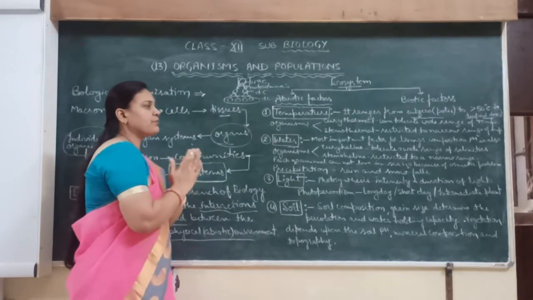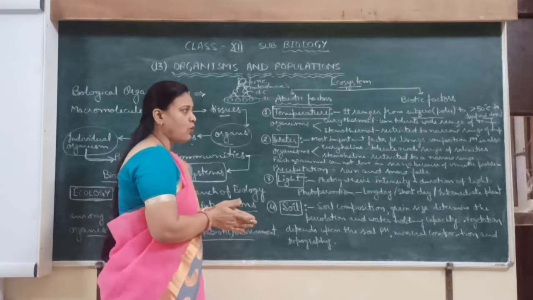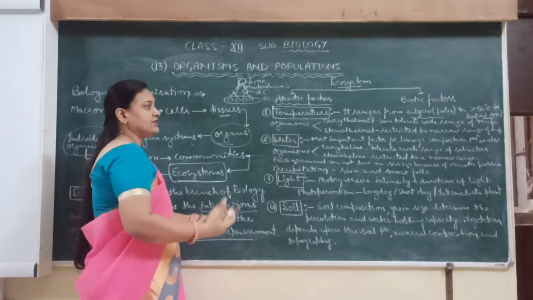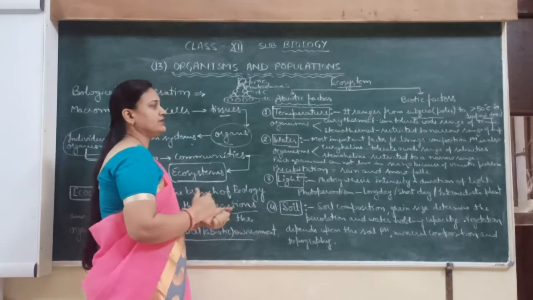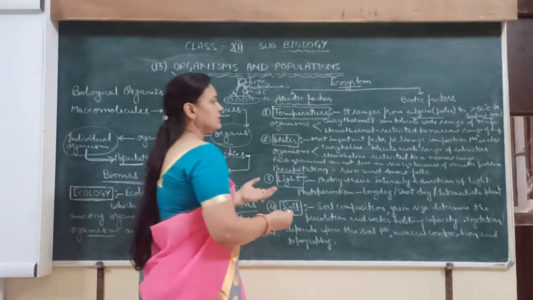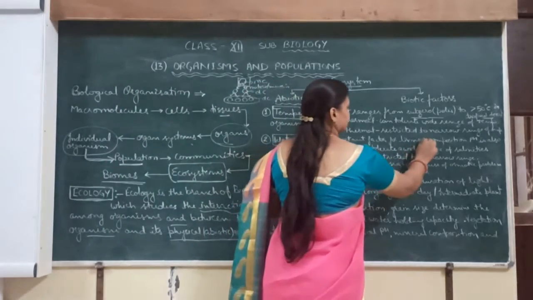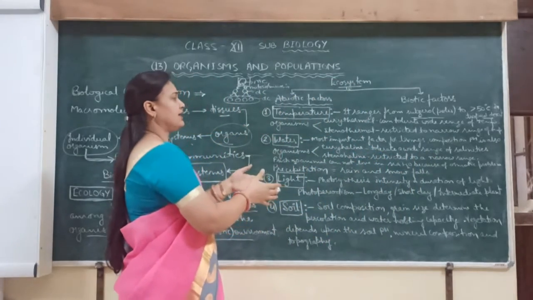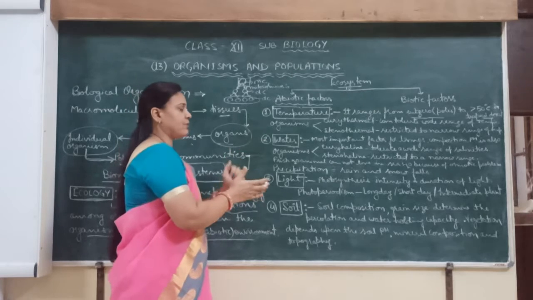Water is the most important factor for the living. All the biochemical activities like anabolic and catabolic activities are not possible without water. And the composition of water and pH of water is also very important.